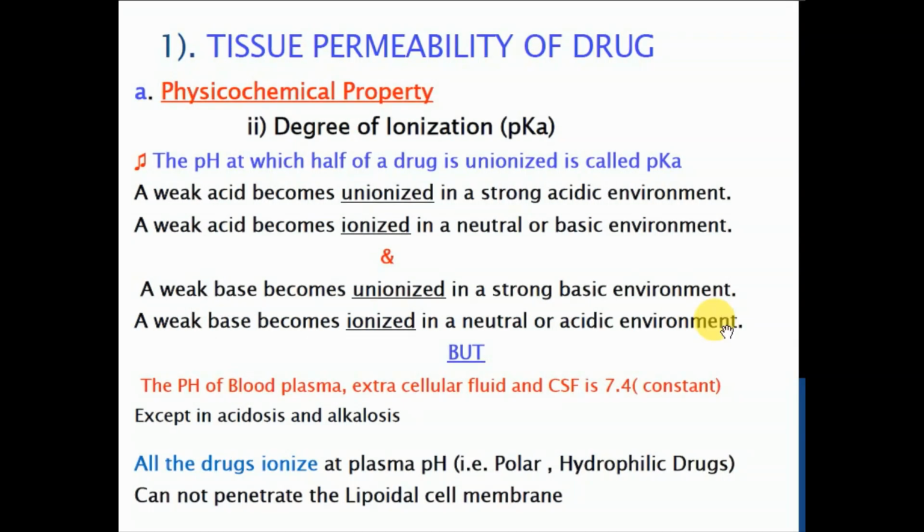So all the drugs are ionized at plasma pH, meaning a polar, hydrophilic drug cannot penetrate through the lipidic cell membrane. Why? Because the cell membrane is lipidic in character, it will not easily allow the passage of ionized drug molecules. So pKa plays an important role in the distribution of the drug molecule.